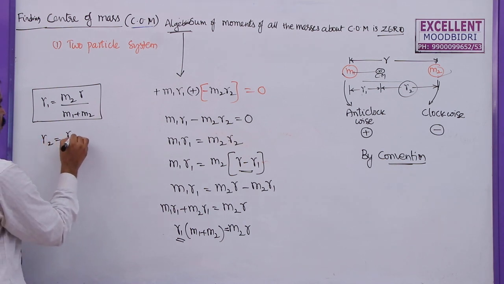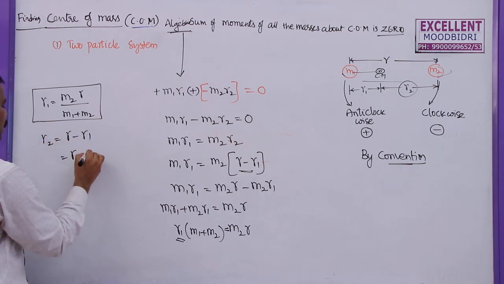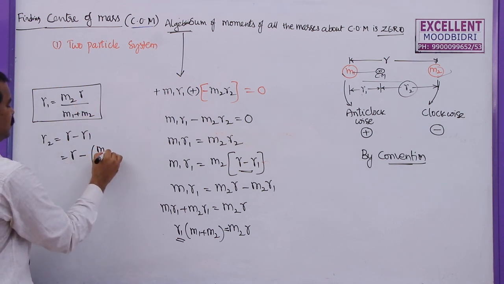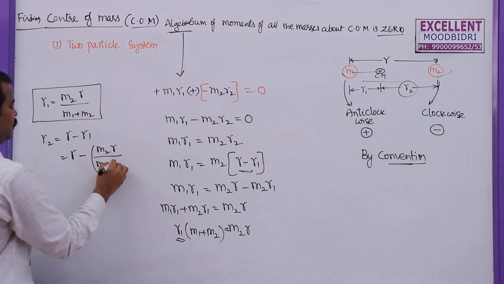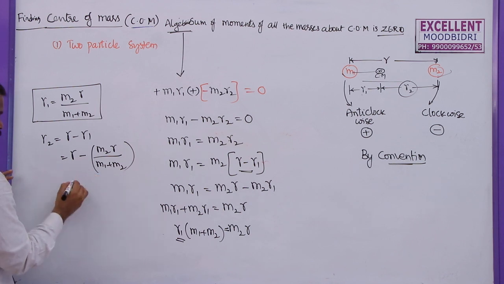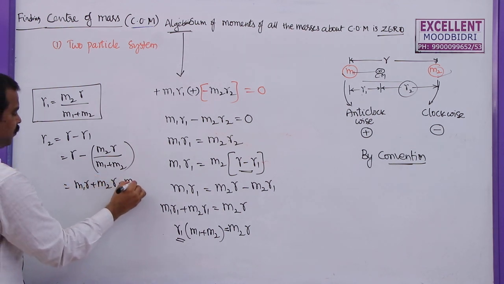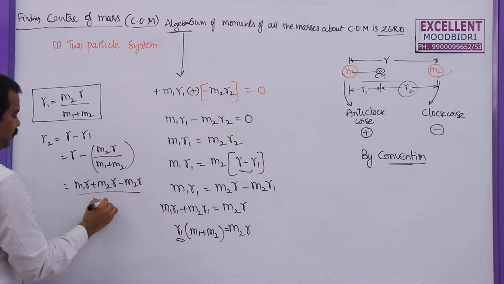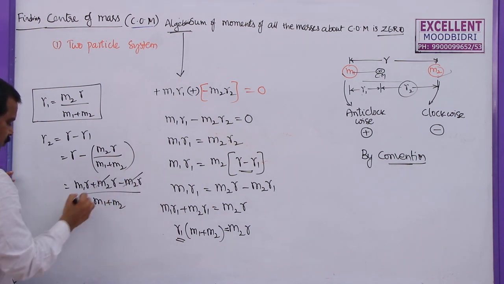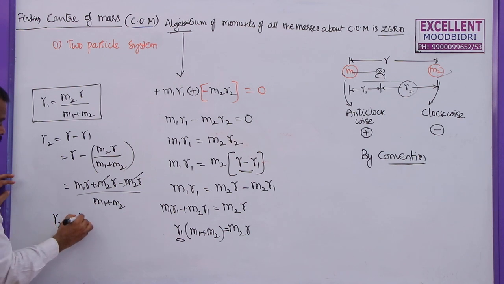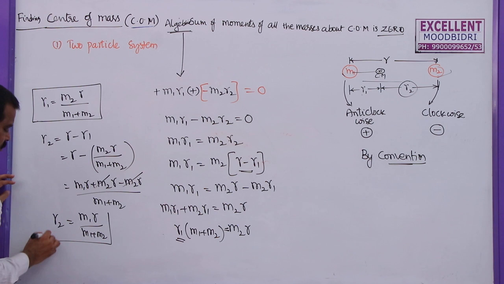That is R minus M2 R by M1 plus M2. This you can write as M1 R plus M2 R minus M2 R by M1 plus M2. These two get cancelled. R2 can be given as M1 into R by M1 plus M2. This is the second point.